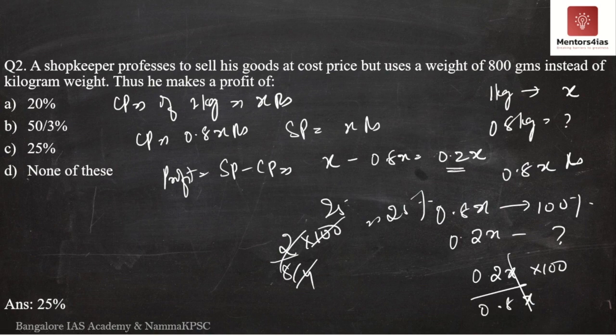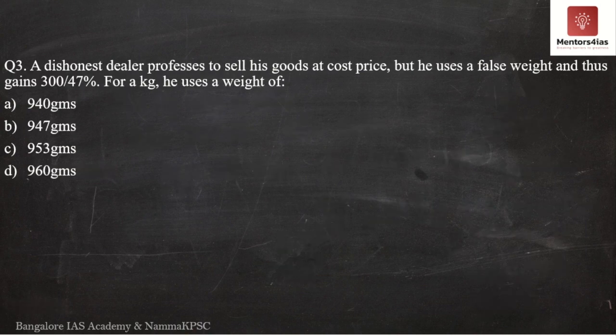So now let us move on to the third question. Okay, now the third question says, there's a dishonest dealer who professes to sell his goods at cost price, but he uses a false weight and thus gains 300 by 47 percent.